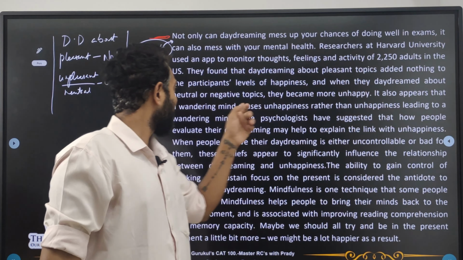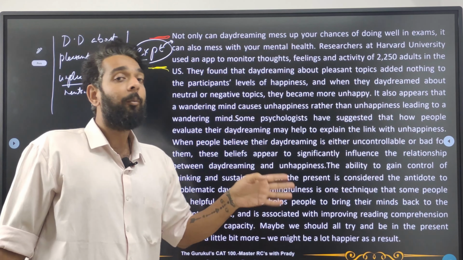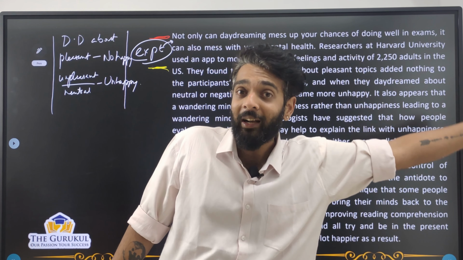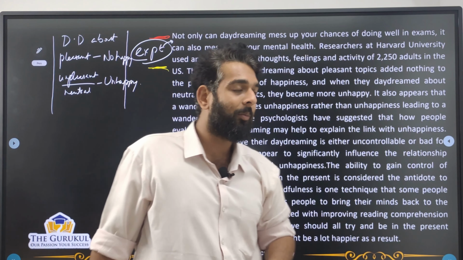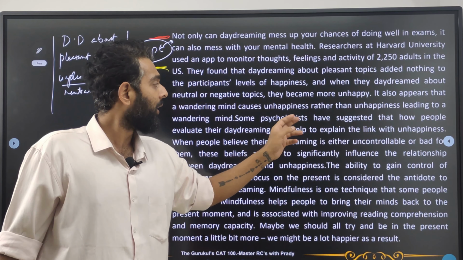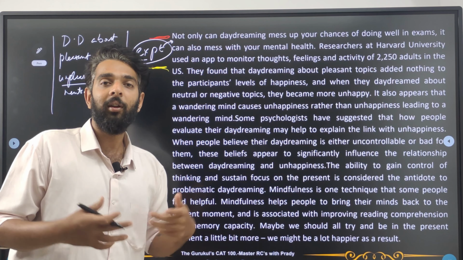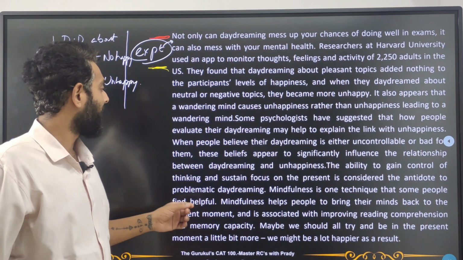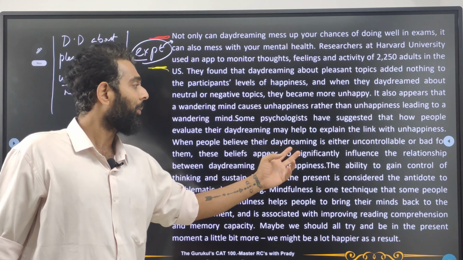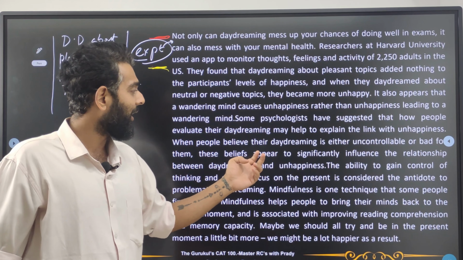So it also appears that wandering mind causes unhappiness rather than unhappiness leading to a wandering mind. That means just because you're unhappy, you're not daydreaming. You're daydreaming and that is causing you unhappiness. So this cause and effect relationship is very important over here. Some psychologists have suggested that how people evaluate their daydreaming may help to explain the link with unhappiness. So how they are thinking about their daydreaming is also explaining their unhappiness, right? So when people believe their daydreaming is either uncontrollable or bad for them, these beliefs appear to significantly influence the relationship between daydreaming and unhappiness.